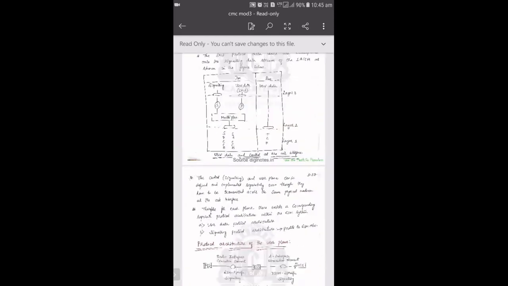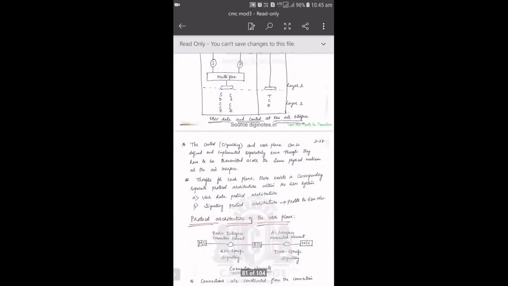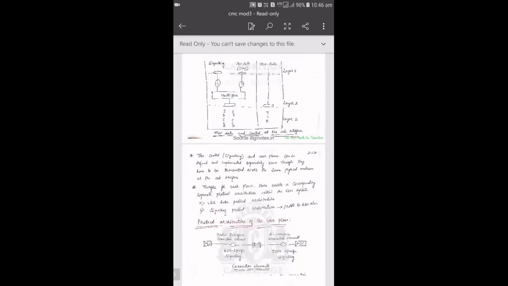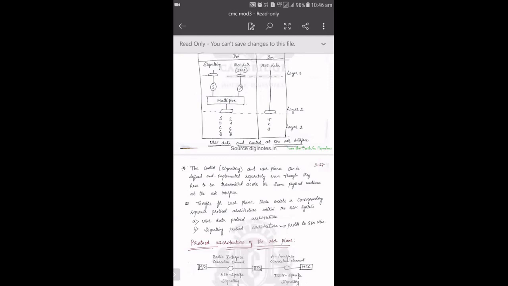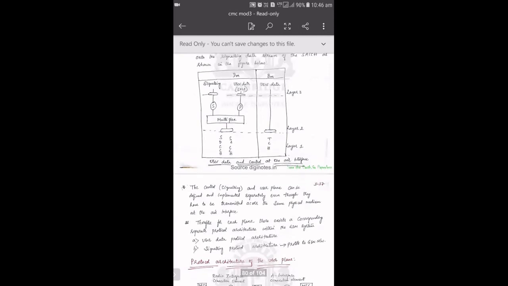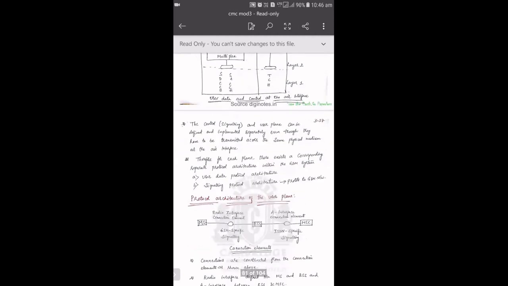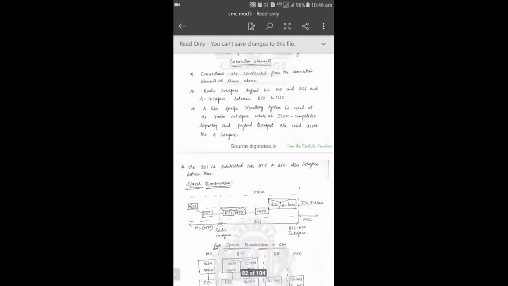So under the user plane, you need to write these two diagrams: how it is going to transmit from MS to MSC in brief, followed by layer 1, layer 2, layer 3, and what actually it is doing in layer 1. Layer 2 is going to multiplex the signal. Separately, it is going to transmit signaling as well as payload data. This is nothing but the user plane. You have one more diagram, which is